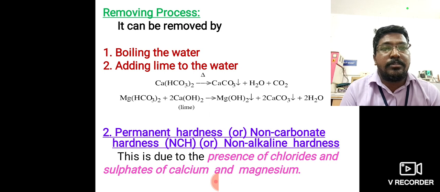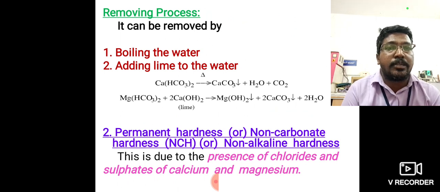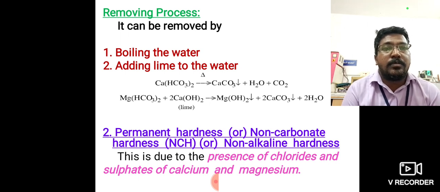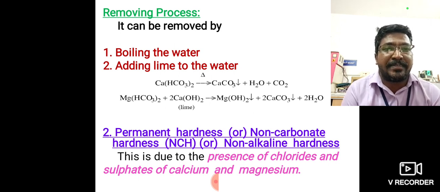So next, removal of hardness. First, temporary hardness removal methods. First one, boiling the water. Second one, adding lime. So first, boiling the water: calcium bicarbonate on boiling produces calcium carbonate precipitate, water and carbon dioxide.